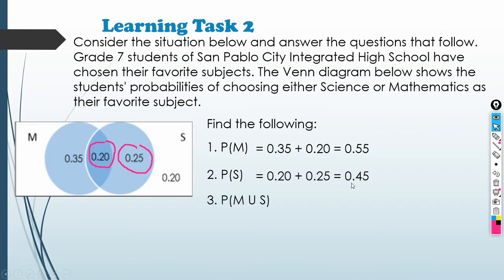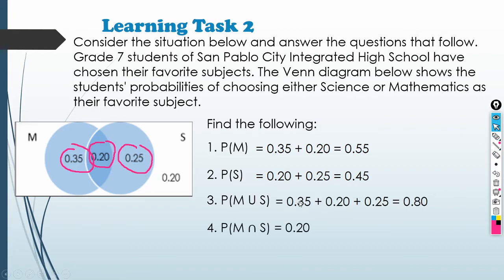Next, the probability of M union S. Okay, so meaning to say, i-add lang natin lahat ito. Union eh. So, i-add natin tong tatlo. So, we'll have 0.35 plus 0.20 plus 0.25.